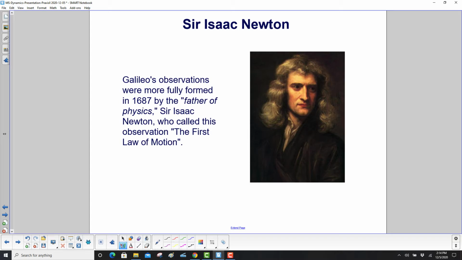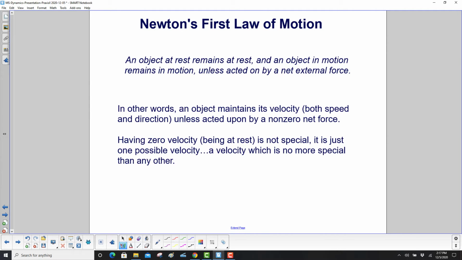Galileo's observations were more fully formed in 1687 by the father of physics, Sir Isaac Newton, who called this observation the first law of motion. Newton's first law of motion: an object at rest remains at rest, and an object in motion remains in motion unless acted upon by an external force. In other words, an object maintains its velocity, both speed and direction, unless acted upon by a non-zero net force. Having a zero velocity, that is, being at rest, is not special. It is just one possible velocity, a velocity which is no more special than any other.